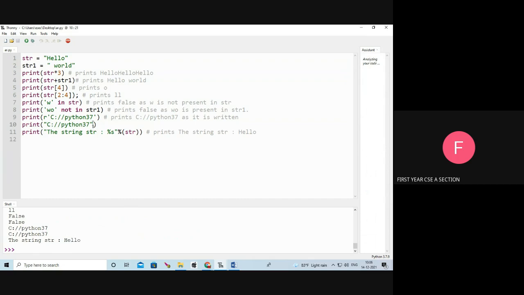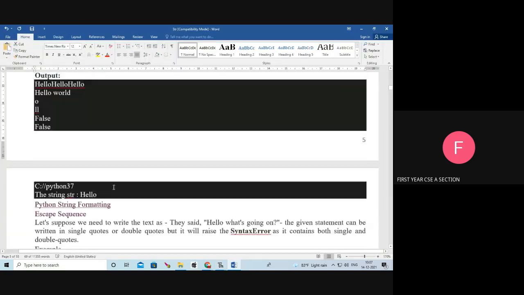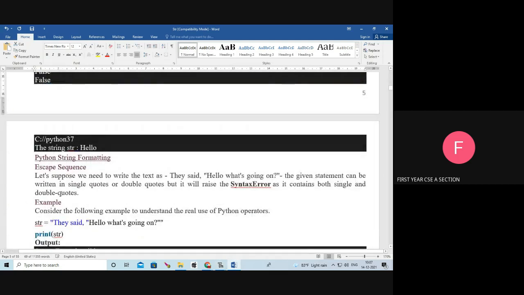Okay, next one. The string str colon percentage s, percentage str. What is percentage str? Hello. So the string str is hello. That is the output. Next, we are going to see Python string formatting.